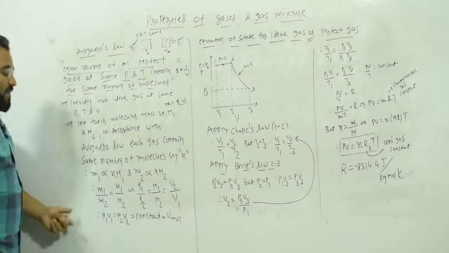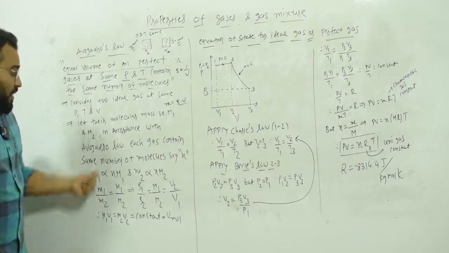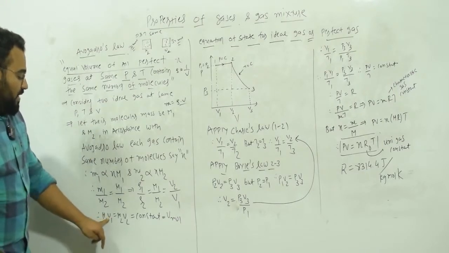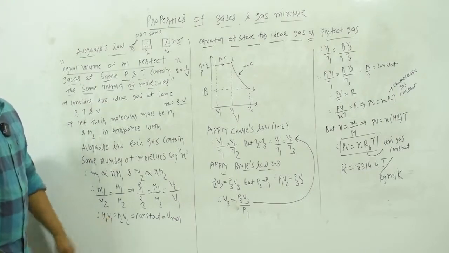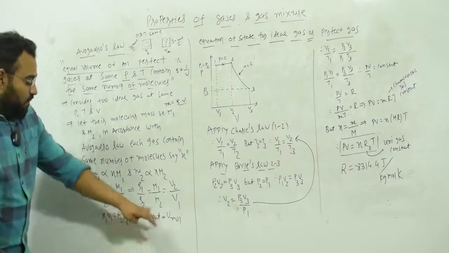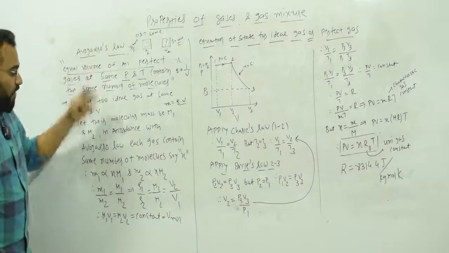Okay. So what is happening over here at same pressure and temperature and same volume, the product of molecular mass and specific volume is constant for perfect gases. Okay, for all gases you can write. So this is Avogadro's law, and this is the derivation that we got from here.